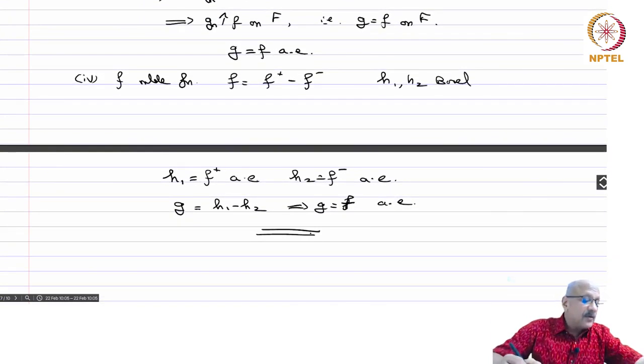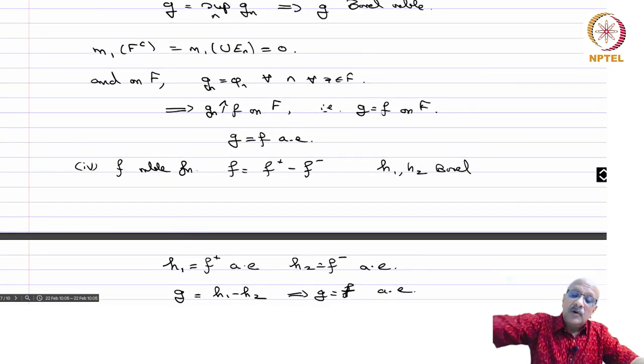That completes this problem. So this is a technique which is very useful, and that is why the fact that a non-negative measurable function is the increasing limit of simple functions is a very important result.